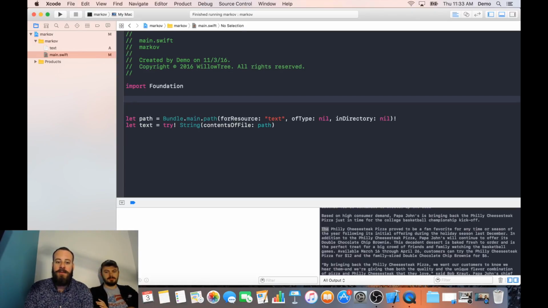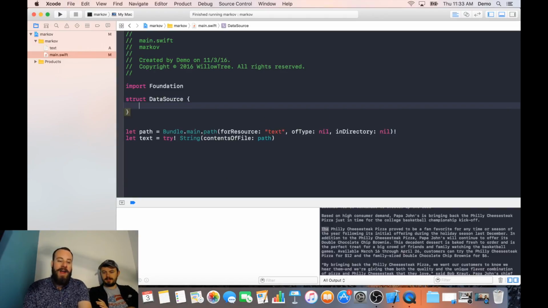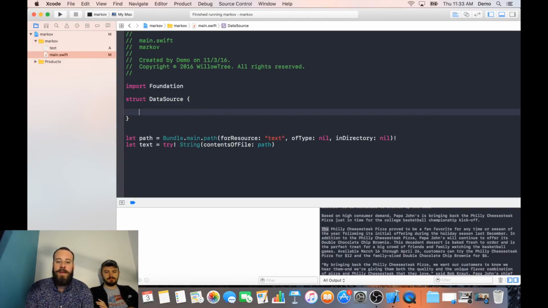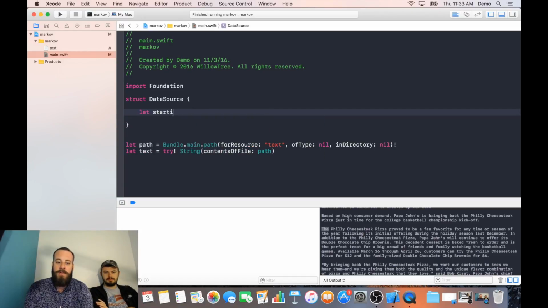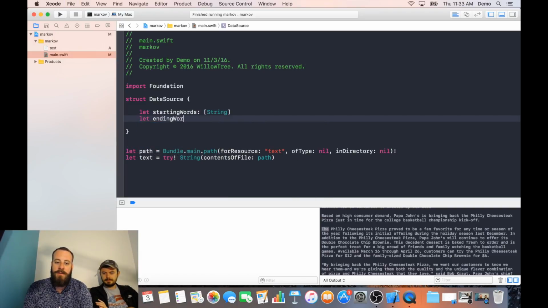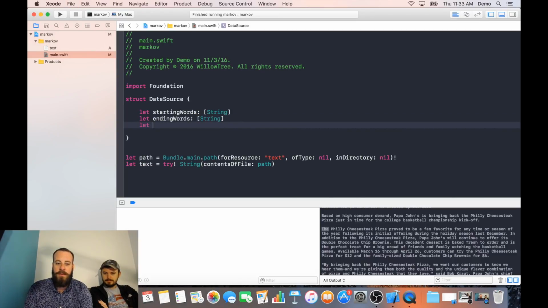I see. Right. Okay. So let's make a struct here. You'll get the probability for free out of that. So what we care about are starting words, which is going to be an array of strings. We care about ending words, which is again an array of strings. And then we care about what we'll call transitions. For a given word, here are the possible words that can come after it. So transitions is a map of strings to arrays of strings.